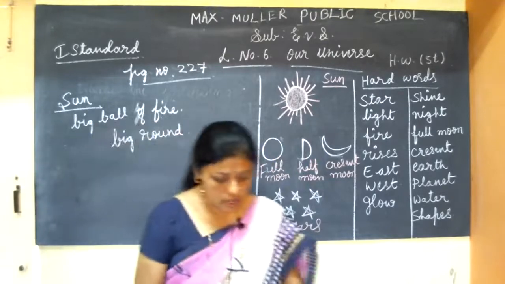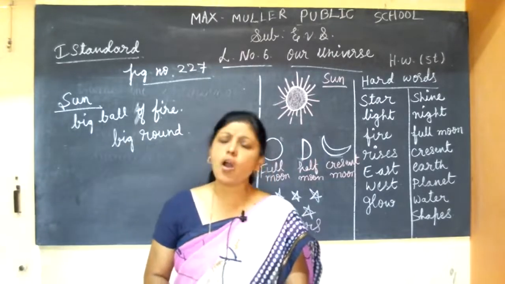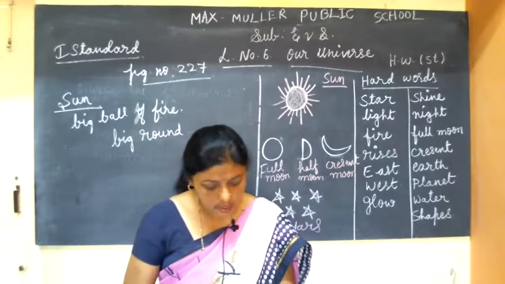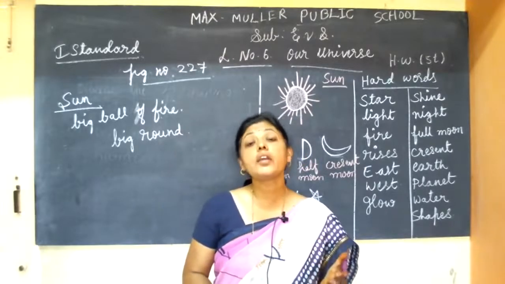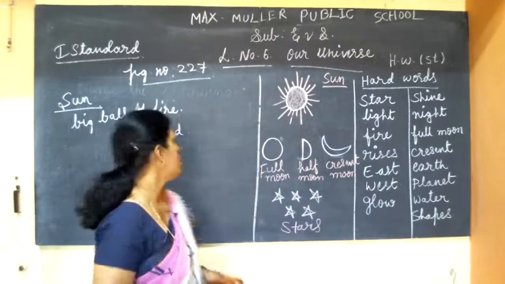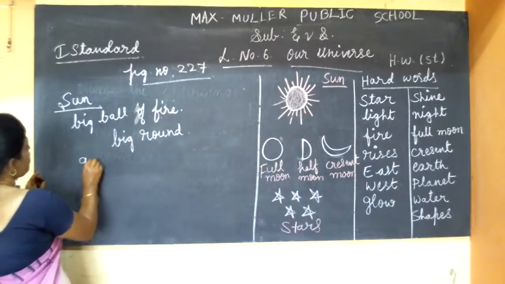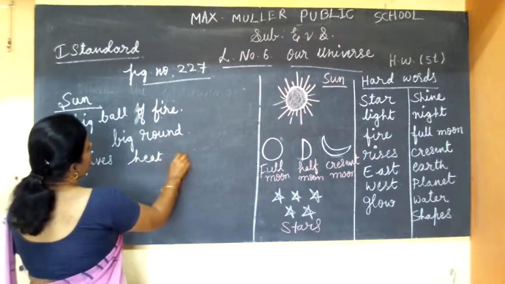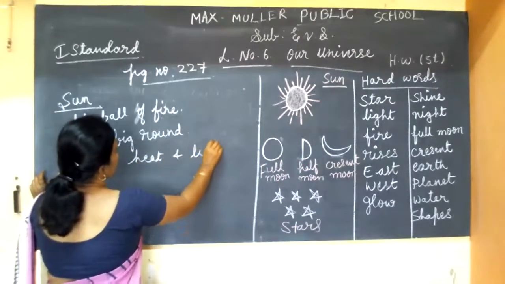It is very far away from us. The sun is very far away from us. It gives heat and light. So what does the sun give? It gives heat and light.